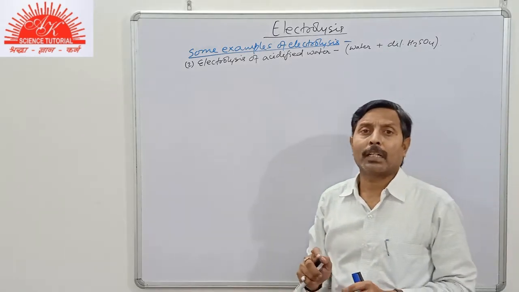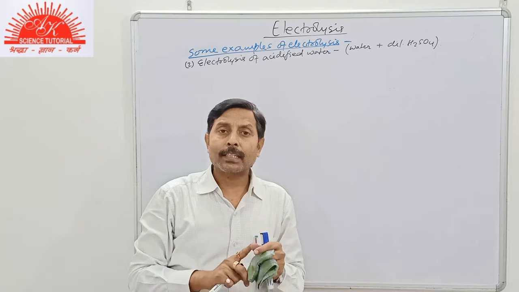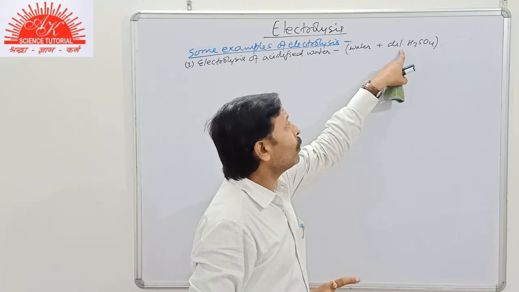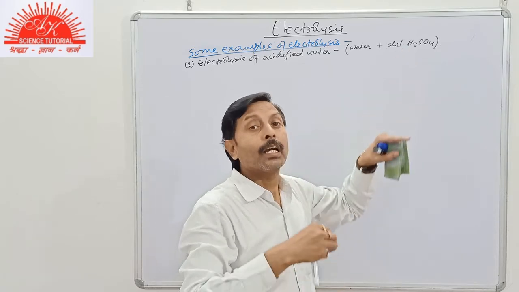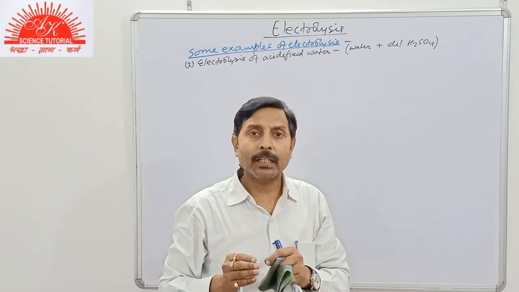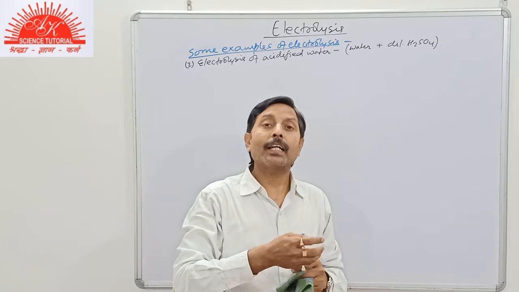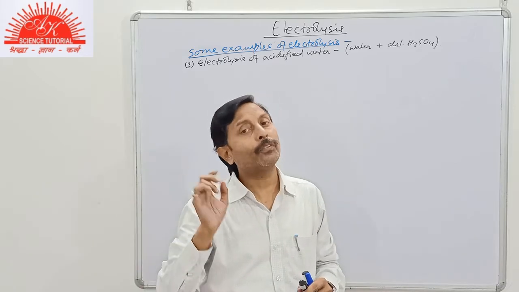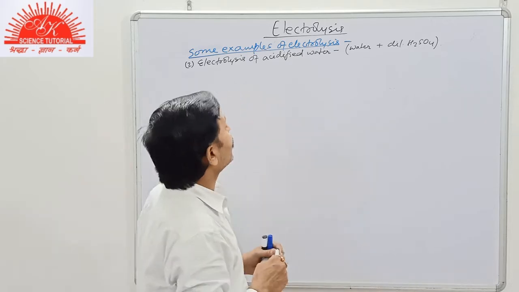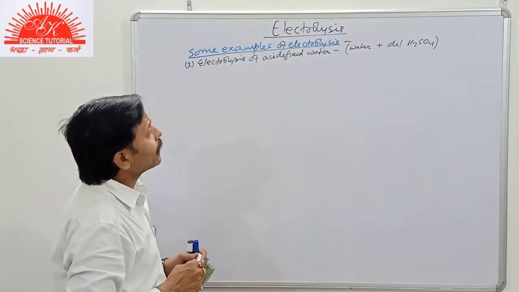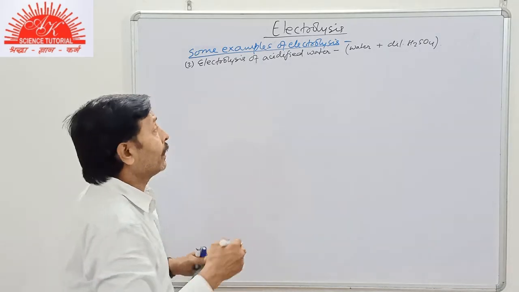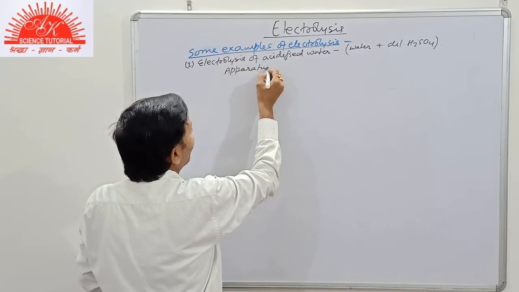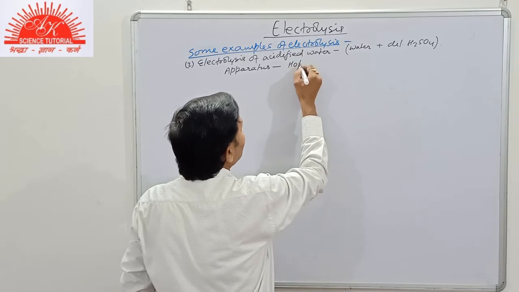We use sulfuric acid. Sulfuric acid is preferred over other mineral acids because it is a non-volatile or less volatile acid, whereas other mineral acids like HCl and HNO3 are volatile in nature. So as the reaction proceeds, they will gradually vaporize, decreasing the conductivity of the electrolyte. Now, student, when this process is performed in the laboratory, the apparatus used for it is called Hofmann's voltameter.